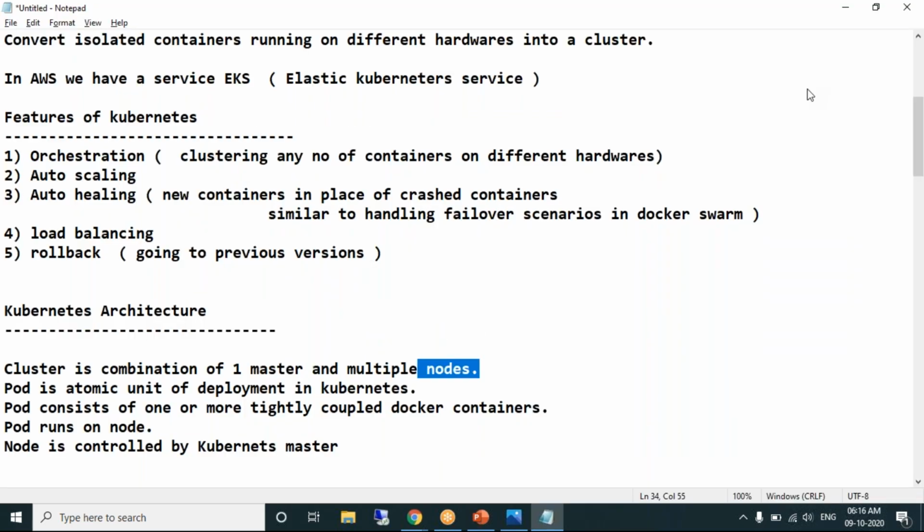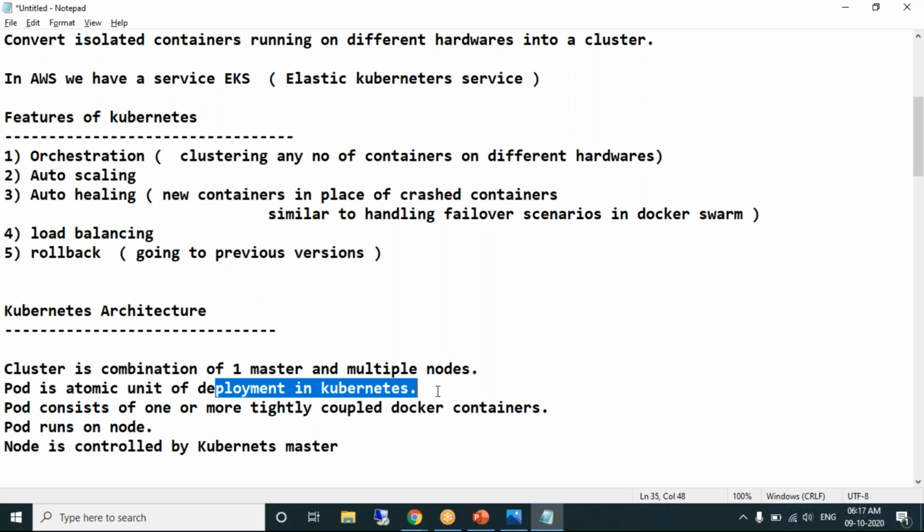Next statement is very important. Pod is the atomic unit of deployment in Kubernetes. In Kubernetes, if you want to create anything, the smallest object, not a high level object, the low level object, the smallest object you can create using Kubernetes is a pod. Using Kubernetes, you can create a pod. Using Kubernetes, you cannot create a container because it's not a containerization tool.